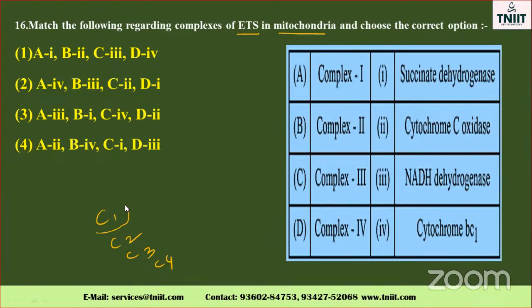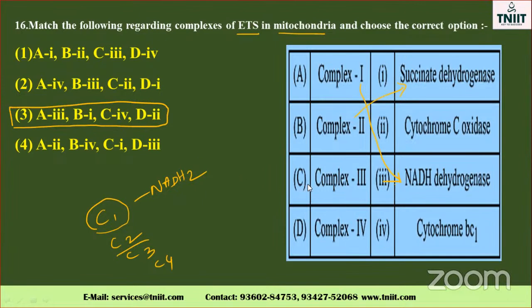In the electron transport system, complex 1 is NADH2. Where is NADH2? The third one is there, isn't it? So complex 1 is NADH2. That is very, very important. Then followed by complex 2, succinate dehydrogenase. Complex 1, NADH2; complex 2, succinate dehydrogenase. The answer is already known: the third one is the correct option.